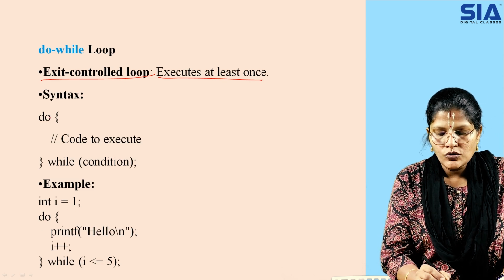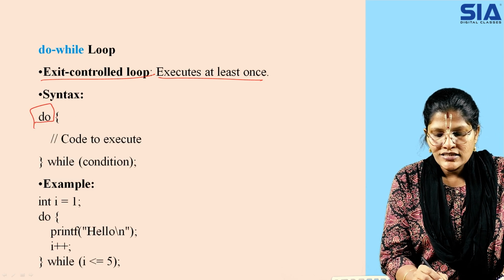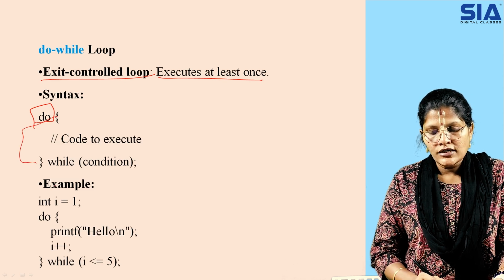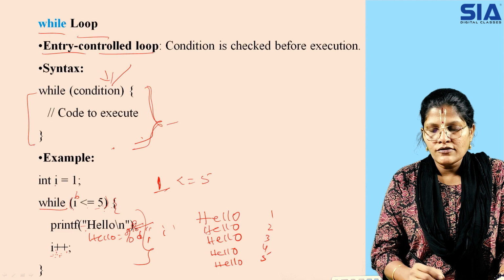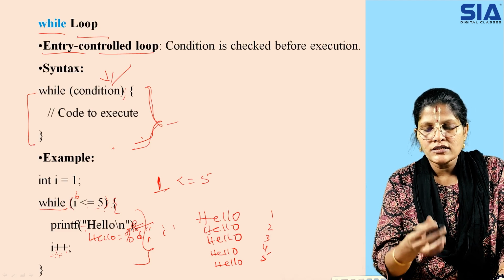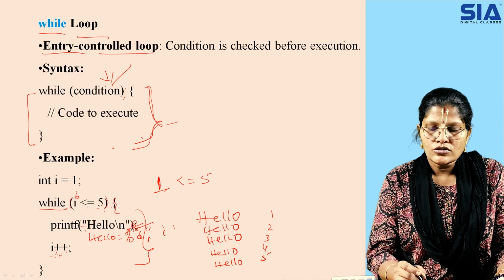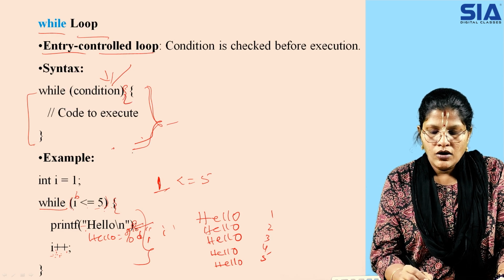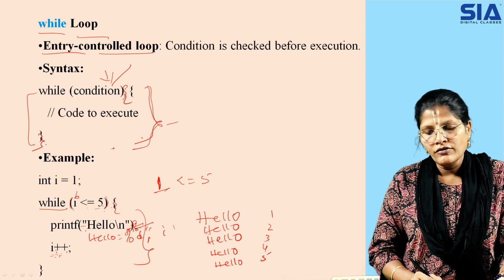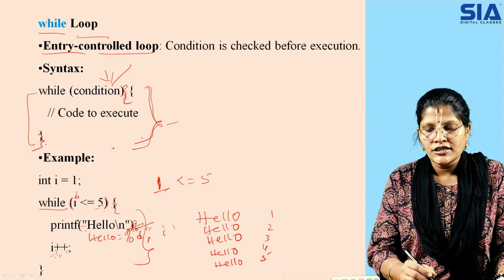Okay, now what is do here? Do is again a keyword. This is the premises of your main, and you can see there is a difference here in the entry and exit. What is the difference? There is no terminator here. If you put a terminator here, the code will not execute at all. That is the reason we keep the opening and closing braces, where you put the block of code.